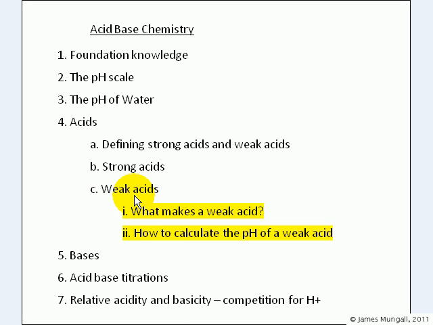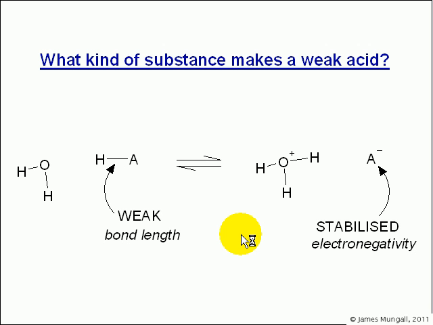So now we come to weak acids and what makes a weak acid. What kind of substance would behave as a weak acid? Well, if we think about what kind of substance made a strong acid, that was a stabilized anion, that negative charge being stabilized by electronegative elements on that atom or group of atoms, and or a weak bond due to a long bond length. So we saw this in HCl. That was a weak bond, and so it broke more.